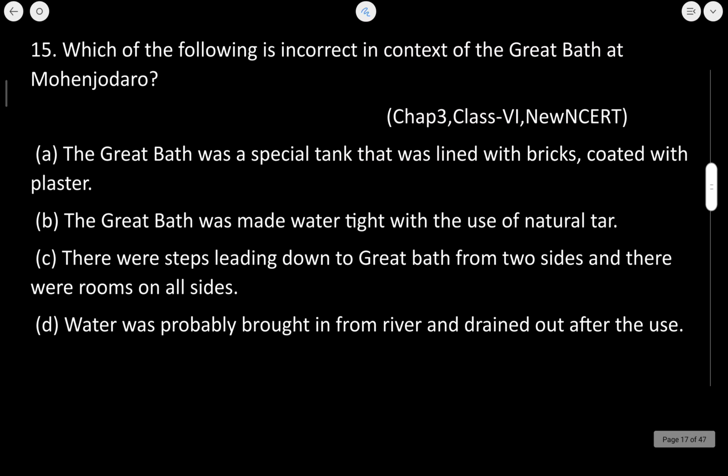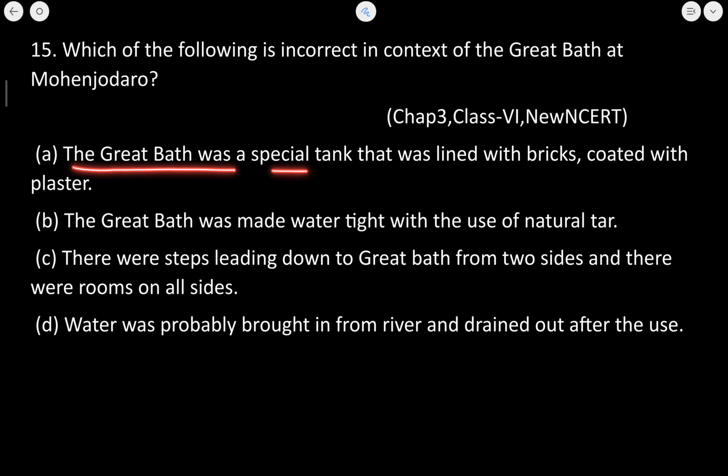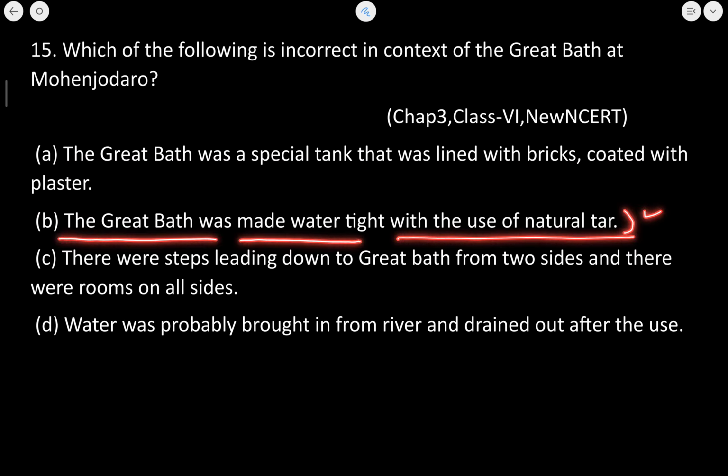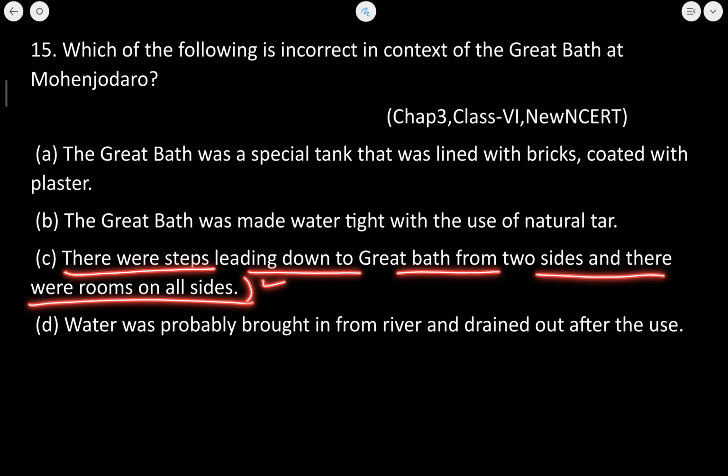Next is, which of the following is incorrect in the context of the Great Bath of Mohenjo-daro? Now the Great Bath was a special tank that was lined with bricks coated with plaster. Correct. Next, the Great Bath was made watertight and the use of natural tar was there. Absolutely correct. There were steps leading to the Great Bath from the 2 sides and there were rooms on all the sides. Absolutely correct.